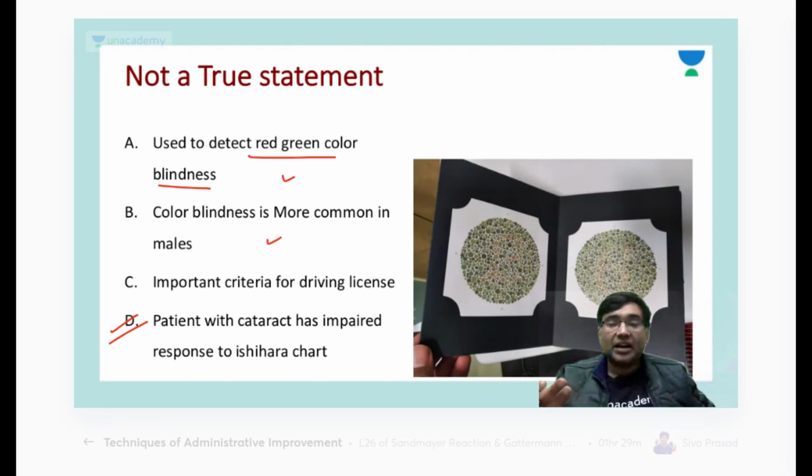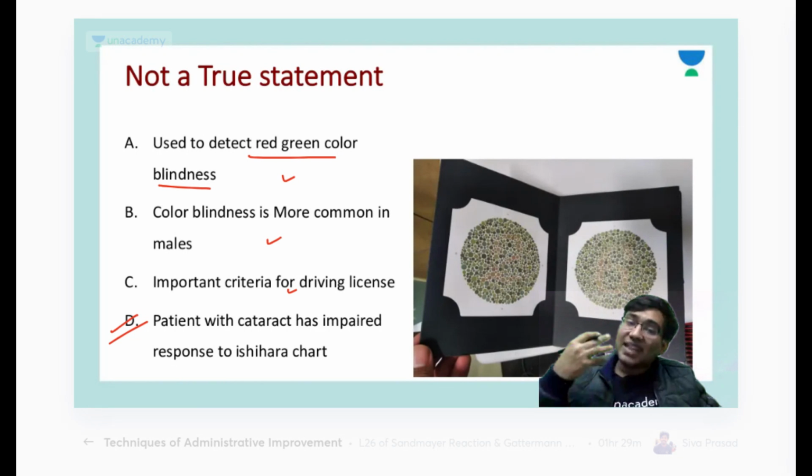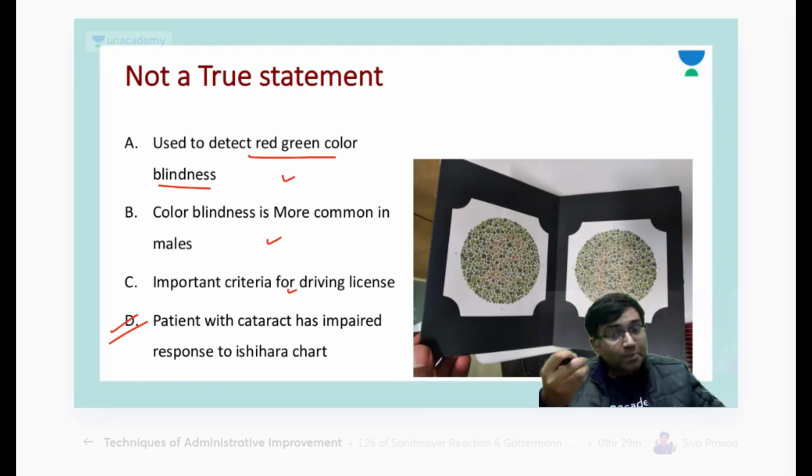But I would always suggest that those friends who have color blindness should not go for surgical branches, or branches where there is more use of the microscope, because the person may have some difficulty appreciating the reds and the greens. Now remember, patients who have cataract or corneal opacity do not have an impaired response to the Ishihara chart.